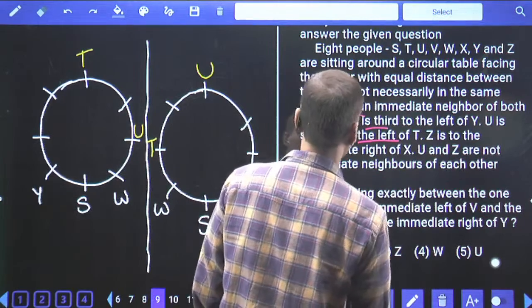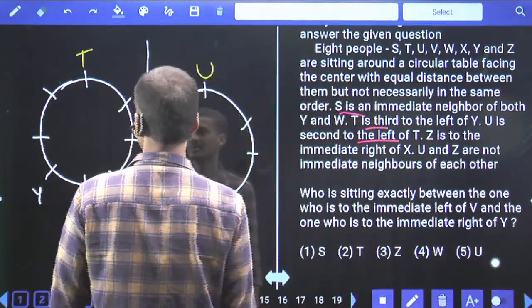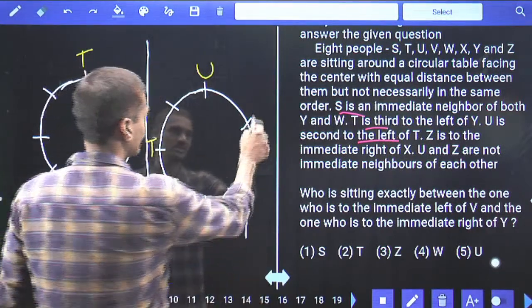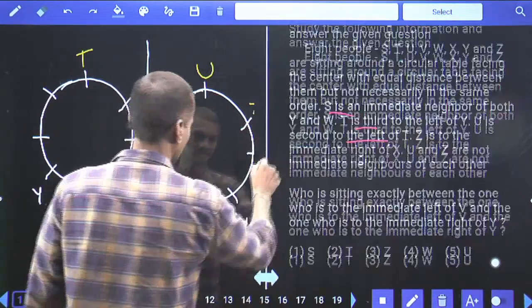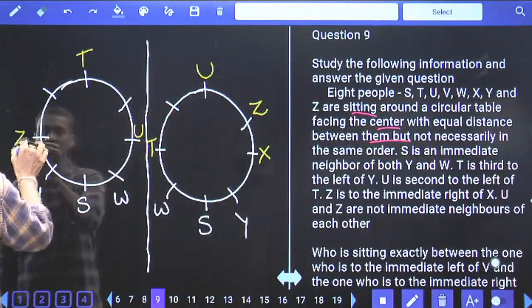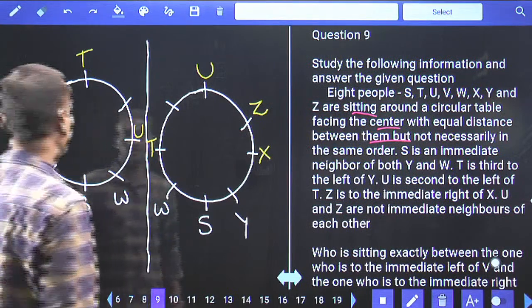And Z is to the immediate right of X. Z and X are adjacent to each other. That means these two places. Z is here, X is here. Now in this case, Z is to the immediate right of X. Now Z is here, X is here, Z is to the immediate right of X.